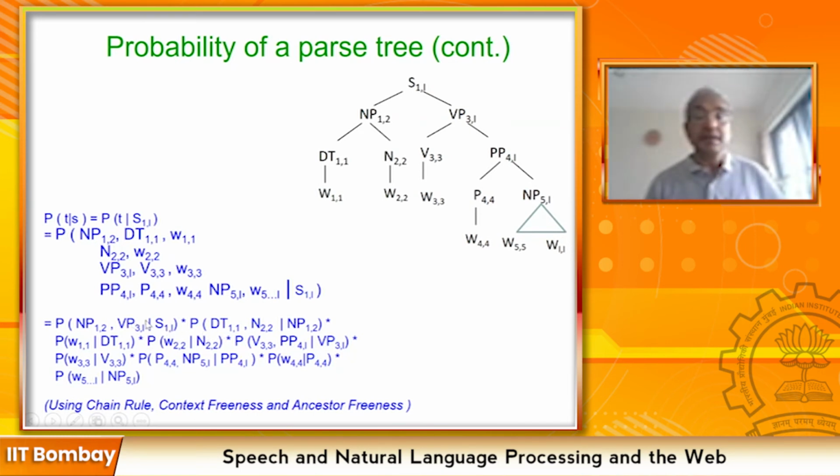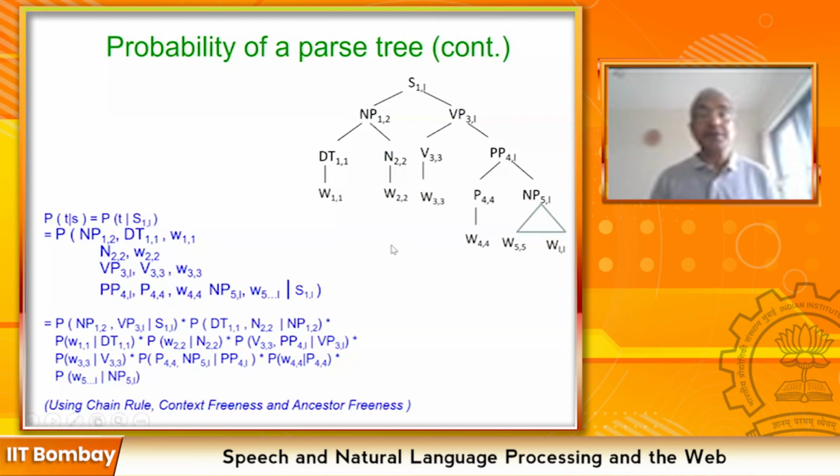So when we do that, then we concentrate on the probability of DT N given NP. I can do that because now NP and VP come on the conditioning part along with S. And I make an independence assumption that DT N depends only on NP. It doesn't depend on VP or S. This way, lots of independence assumptions are made, and we are able to convert the probability of the tree into a product of probabilities of rule applications. Okay, this is how it happens.